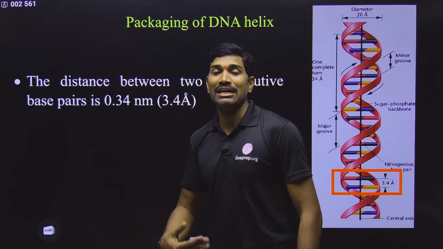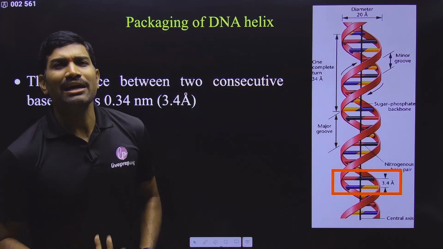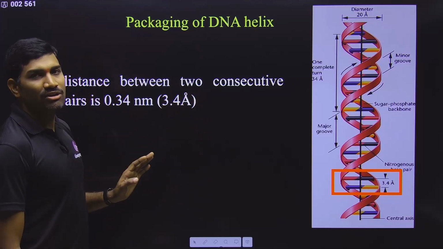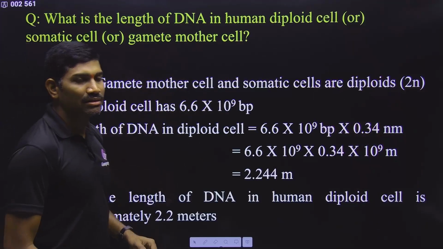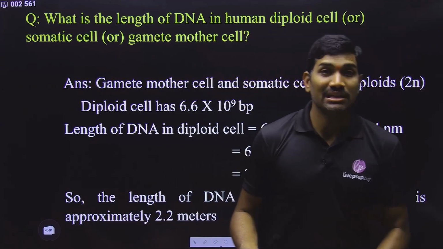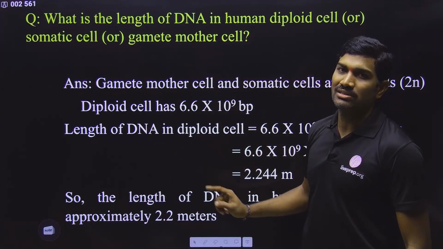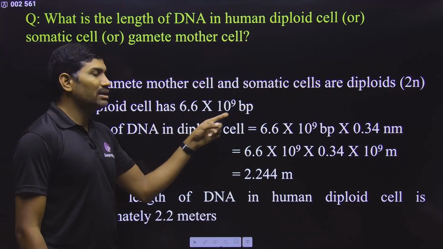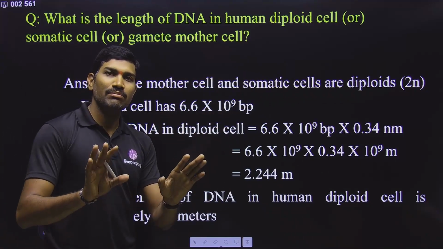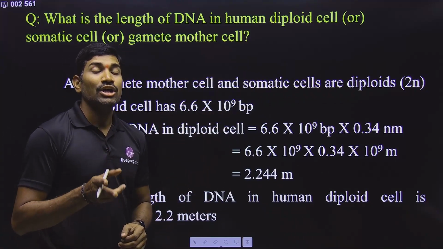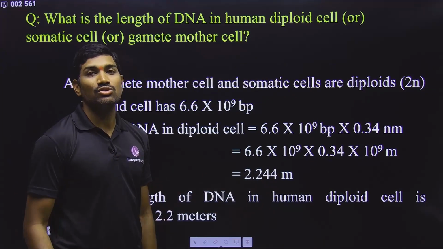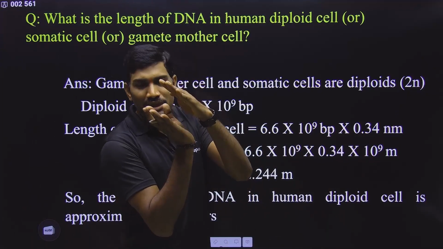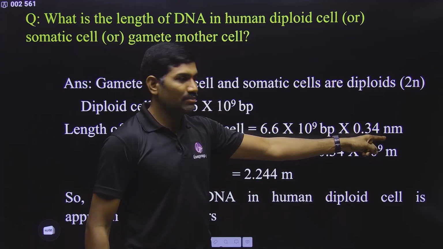Now we are going with packaging of the DNA molecule. Why should this packaging occur? Now we will go with the basic calculation. Here they are talking about the length of DNA in meters for the human diploid cell. In the human diploid cell, you know the number of base pairs, 6.6 into 10 to the power 9 base pairs, but you need to convert this value into meters. So how will you convert this? These many base pairs multiplied with the distance between two adjacent base pairs. What is it? 0.34 nanometer.